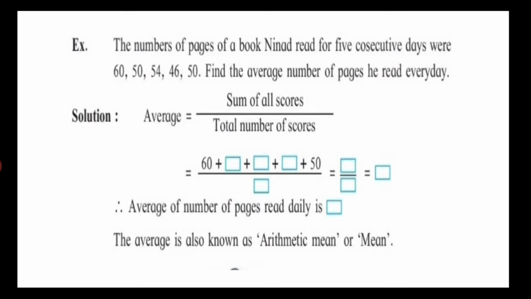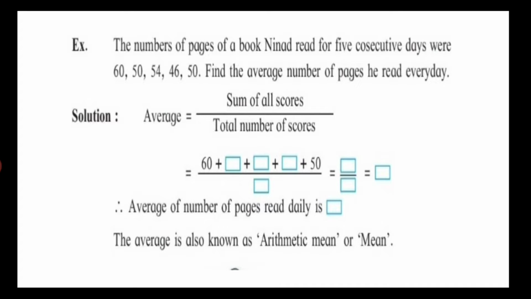So every day for 5 consecutive days he read a number of pages in a book. In the example given, first day he read 60 pages, second day he read 50 pages, third day he read 54 pages, fourth day he read 46 and fifth day he read 50 pages. And we have to find out the overall average, how many pages he read every day on average.